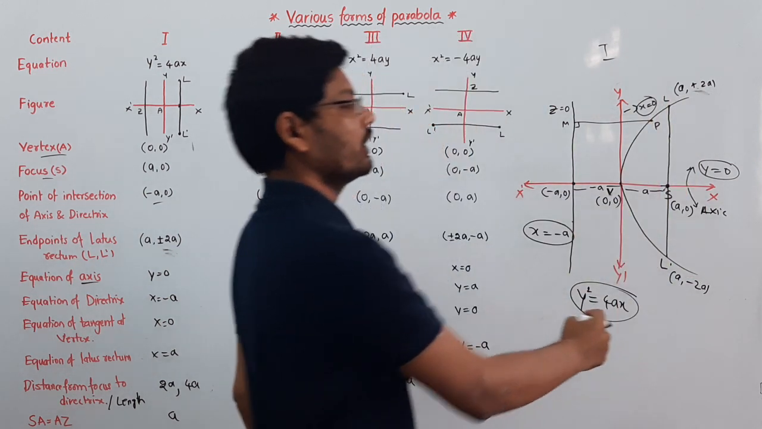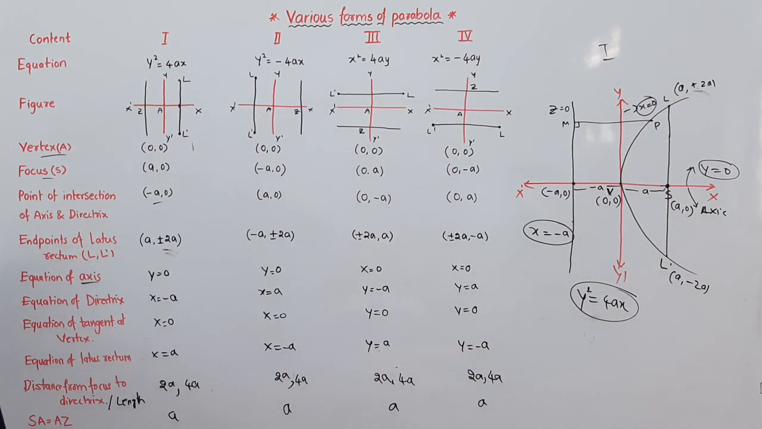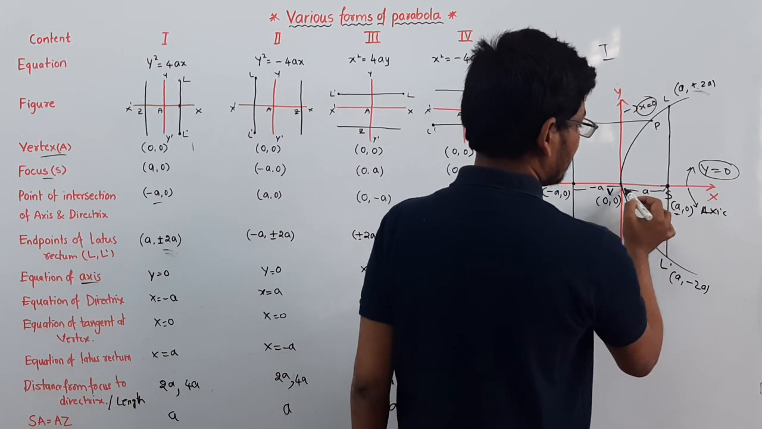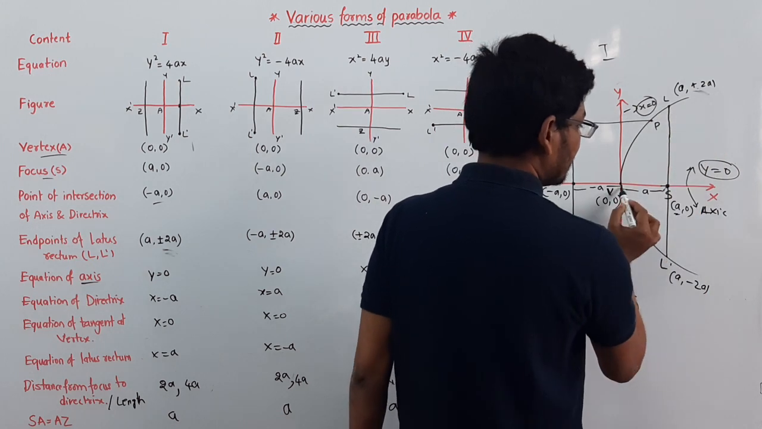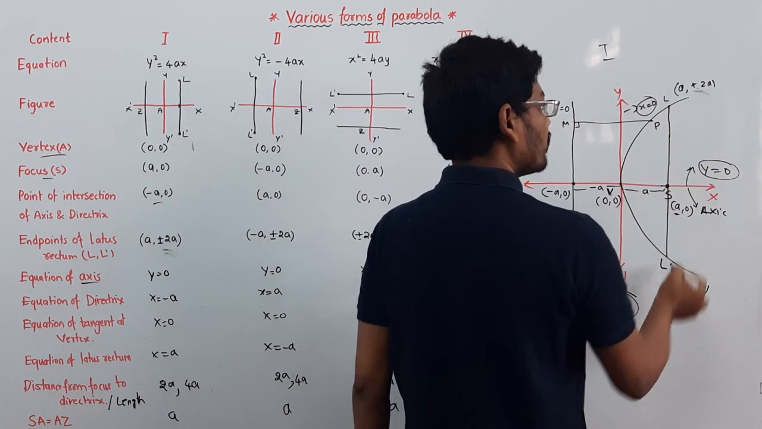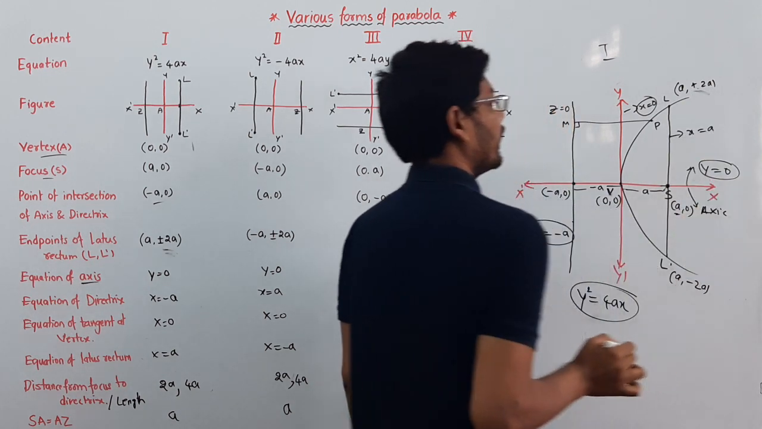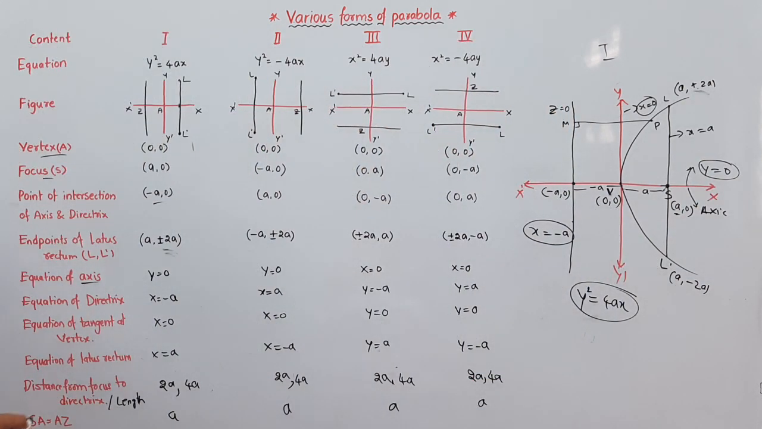This is the equation of tangent at V. And the next one, equation of latus rectum. The latus rectum is at a distance of a units, so the equation of this one is x is equal to a. The equation of latus rectum is completed.